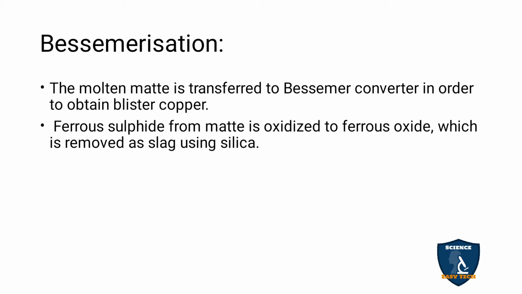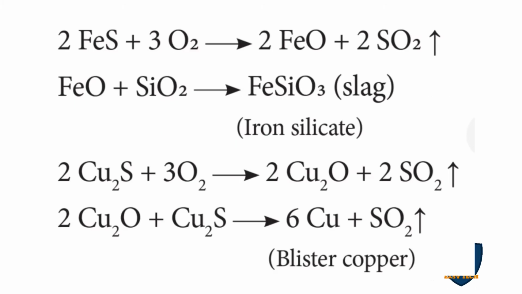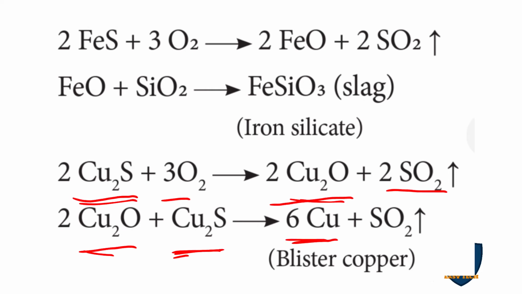During this process, the ferrous sulfide from the matte is oxidized to ferrous oxide, and it is removed as slag. We will see the equations here. Copper sulfide, when heated with oxygen, forms copper oxide, and sulfur dioxide gas is evolved. Now this copper oxide reacts with copper sulfide, and these two react to form blister copper, and sulfur dioxide gas is evolved.